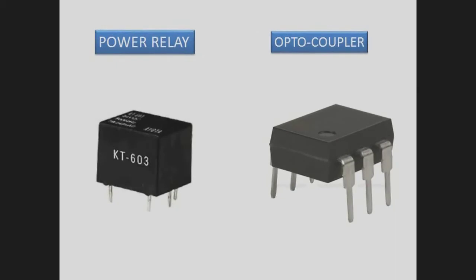Generally, in cars, a relay is used in the starting motor circuit of the car. For the purpose of demonstration, we have used a KT603 power relay. The optocoupler works as a voltage control switch that activates the relay in case the alcohol is exceeding the safe limit.